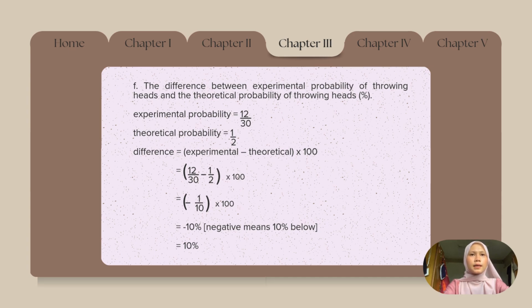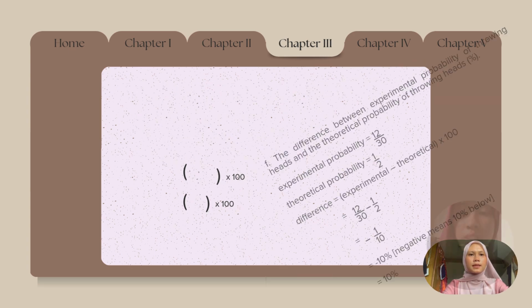And we get 12 over 30 minus 1 over 2 times 100. And it will get negative 1 over 10 times 100. The negative means 10% below. So the result is 10%.